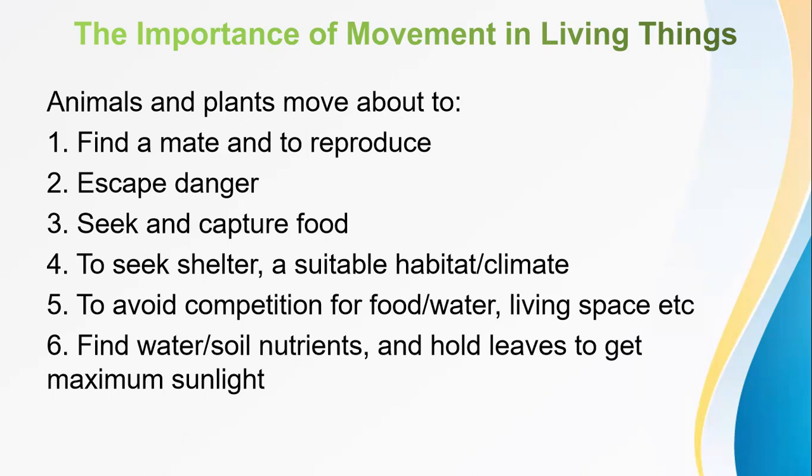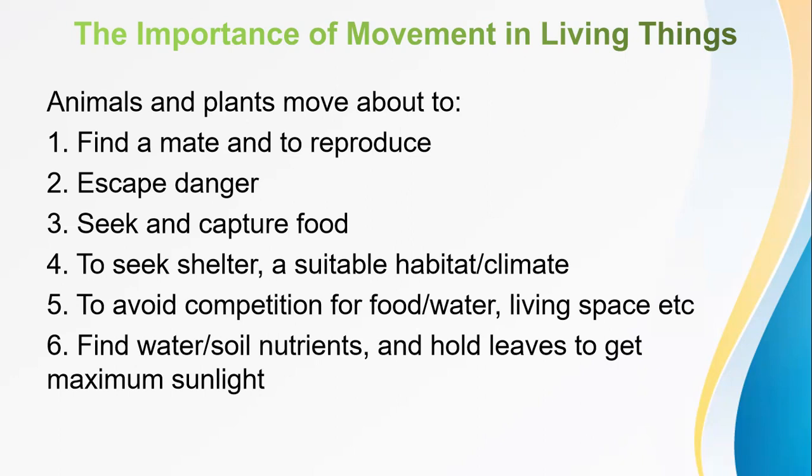The fifth one is to avoid competition for food, water, living space, etc. Plants and animals need to move just to avoid competition. Take an example, animals will need to move from one place to another if there is huge competition for food, water and other living space. So they require movement in order to have a sustainable place to live and acquire the needs they have.